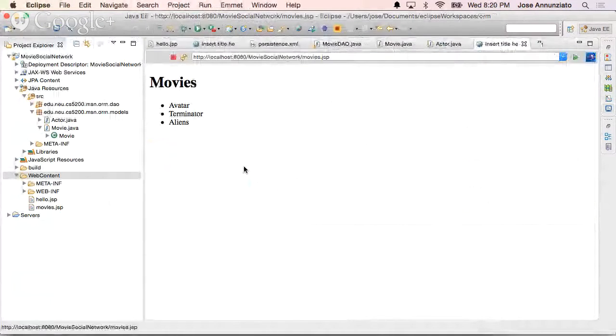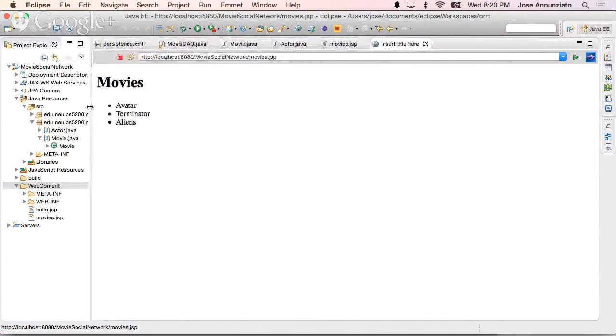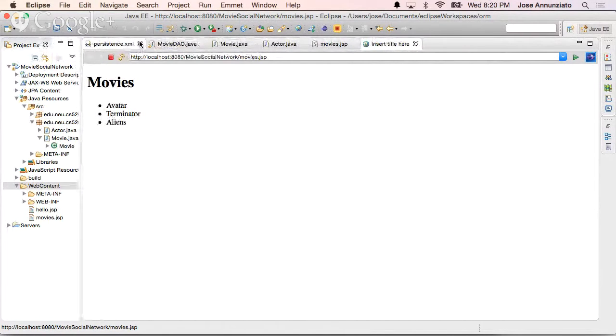We might want to make it a little prettier. You don't have to, but it'd be nice if you make your projects somewhat presentable. I'll show you a very easy way of making things presentable.